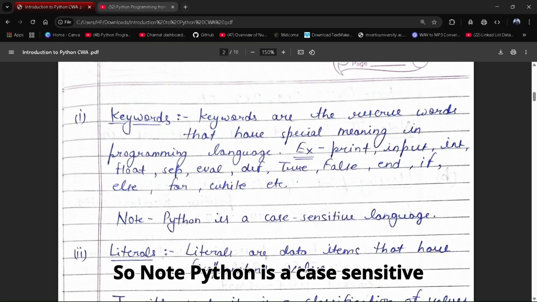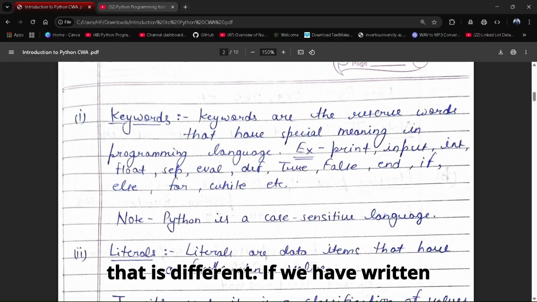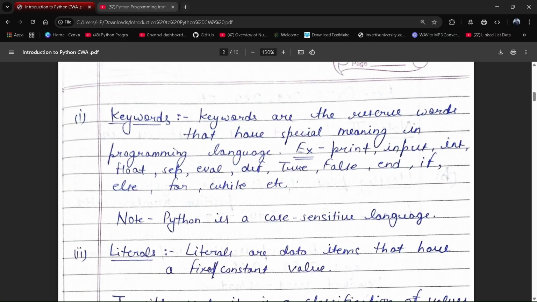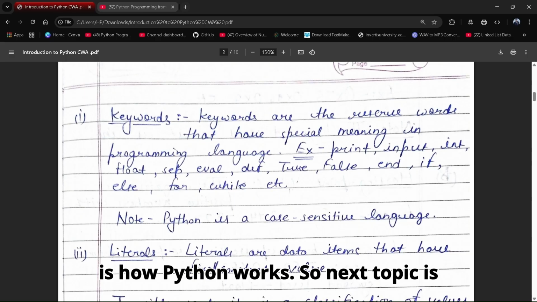Note, Python is a case sensitive language. So what does it mean? If we write capital A, that is different from small a. There are 26 capital letters and 26 small case letters. So this is how Python works.